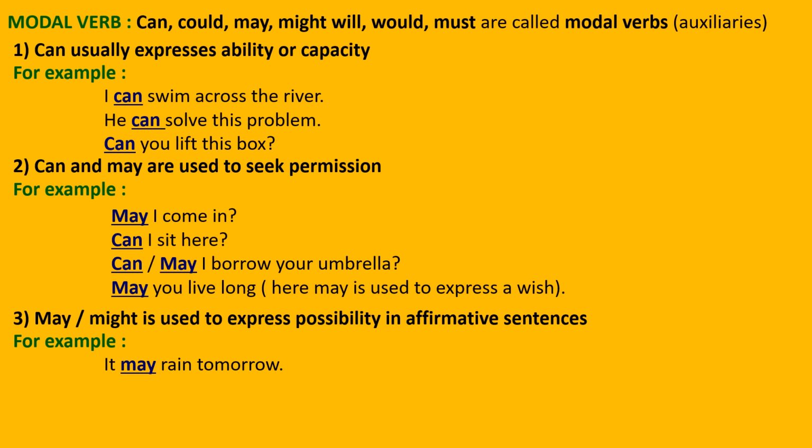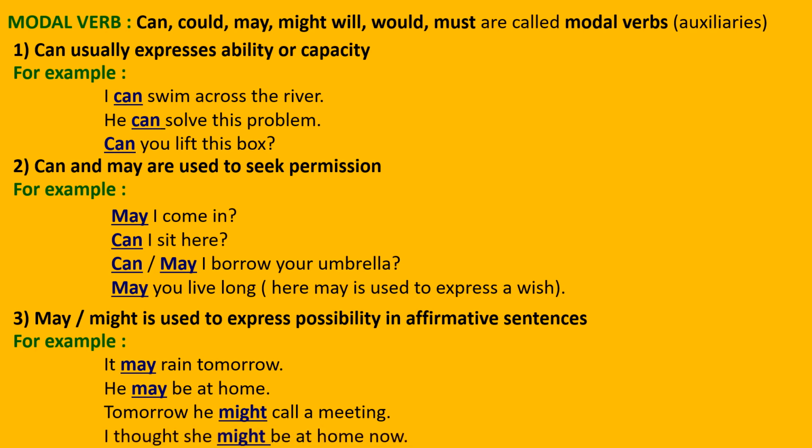It may rain tomorrow means there is a possibility of rains tomorrow. He may be at home means there is a possibility of his being at home. So whenever there is a possibility, we can use may or might. Tomorrow, he might call a meeting. So I thought she might be at home now. You can see here may and might are used where there is a possibility in the sentences.